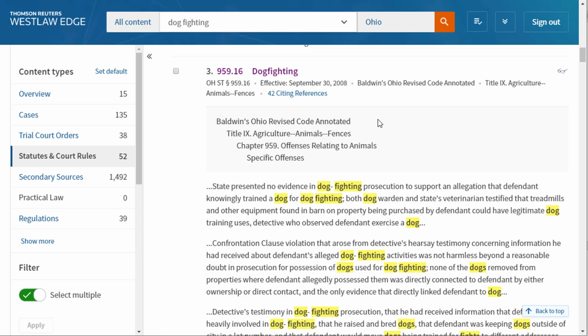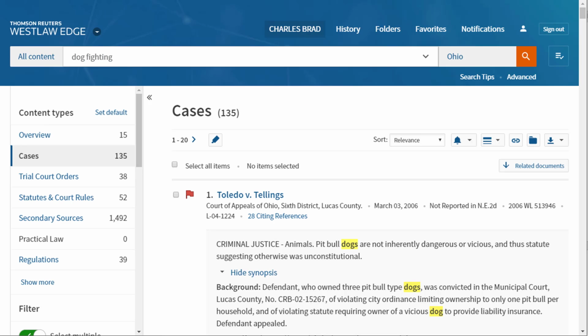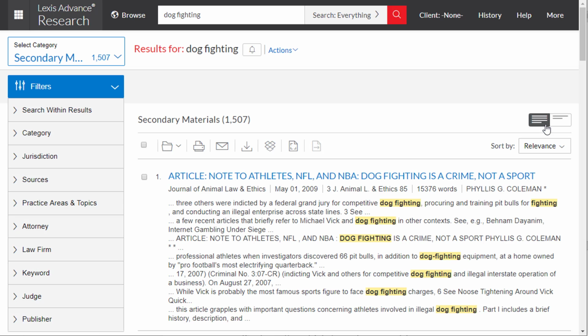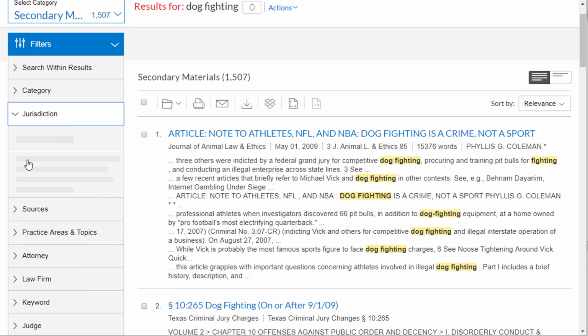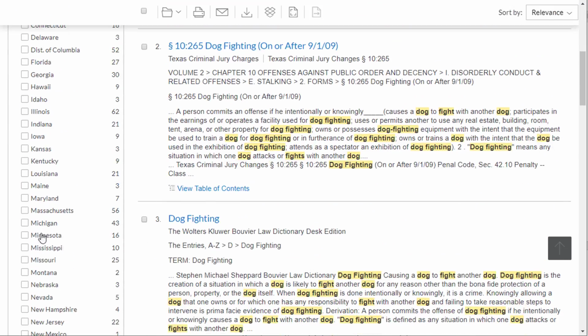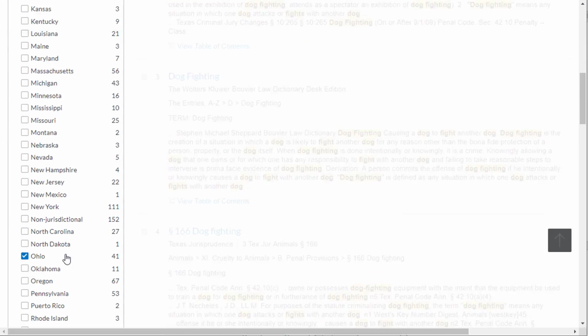If you are in the fourth step of the research process and you're looking for case law, then you would click on cases, and now you would have just cases. And the same thing goes in Lexis. Now I chose not to search just in Ohio to begin with, because after you search, you can then filter that if you would like to. So go to jurisdiction, and then you can choose your jurisdiction. So we will do Ohio,